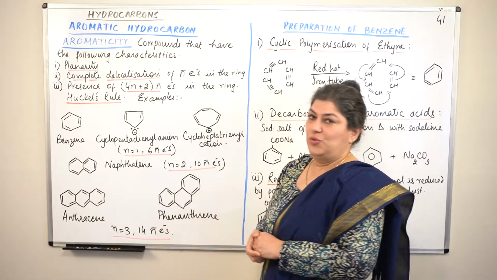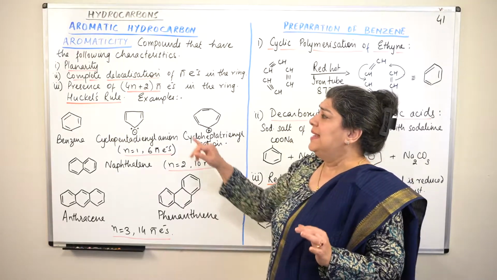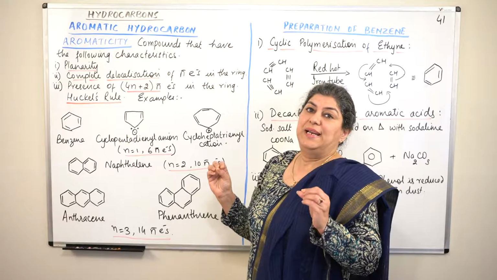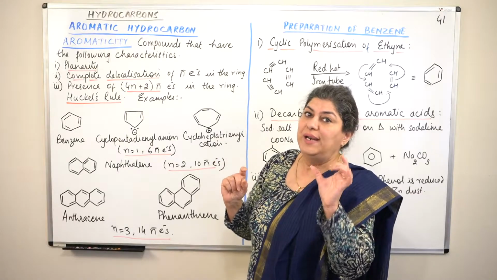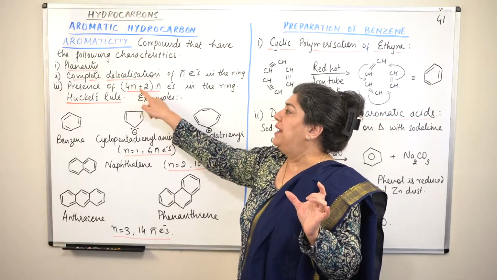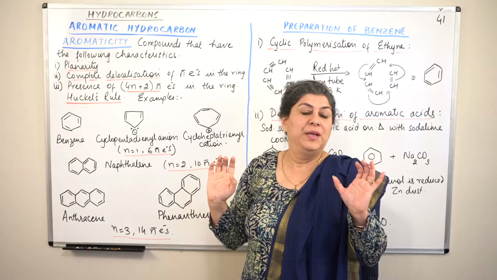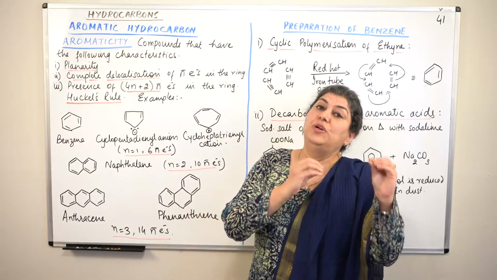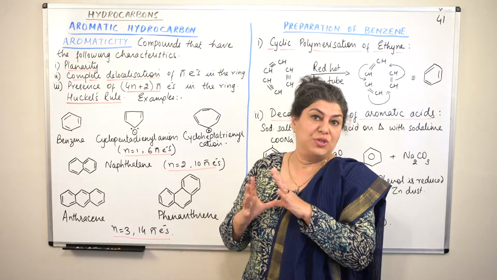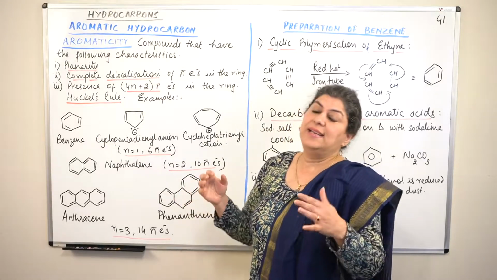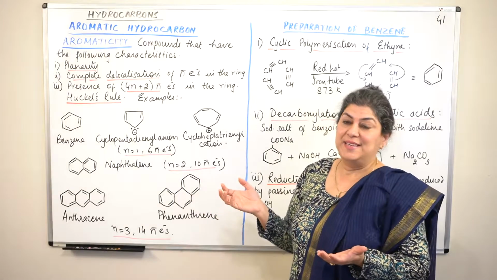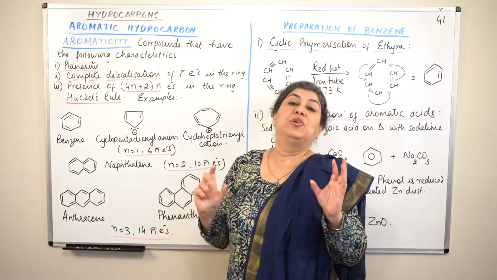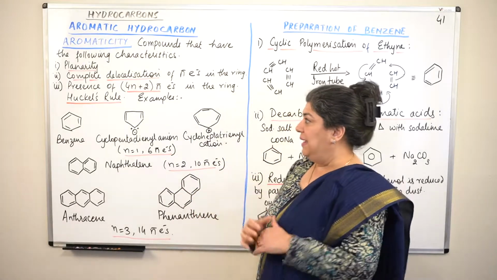What is Huckel's rule? Huckel's rule is about the number of pi electrons. The number of pi electrons should always fall in the formula 4n plus 2. The compound should have 4n plus 2 number of pi electrons. What is n? N is an integer. N is a number. So 4n plus 2 number of pi electrons should be there.